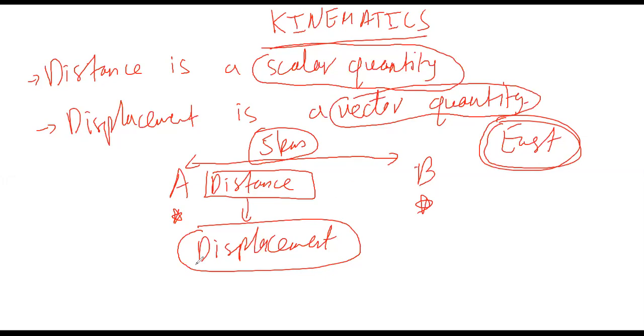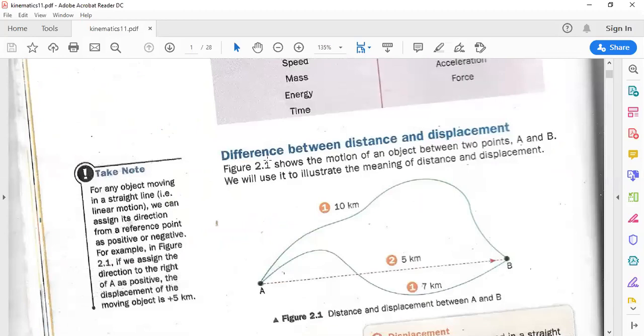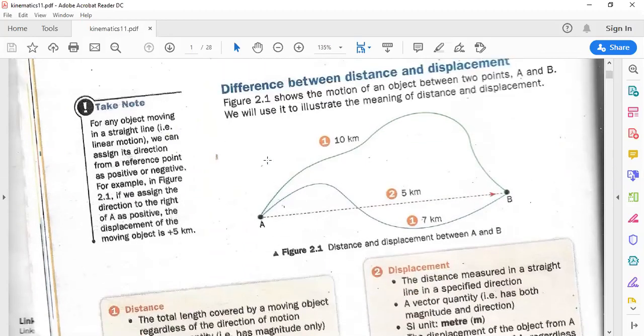Okay. Now let's do in more detail what is distance and what is displacement. Okay, let's go in more detail. Now you see, can everybody see the PDF? Okay.